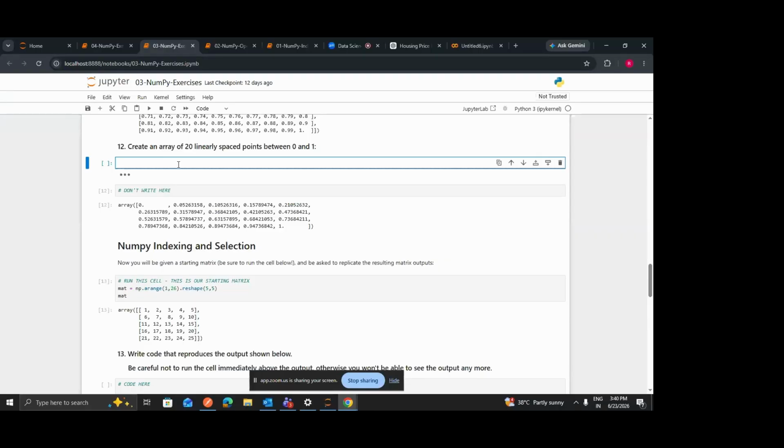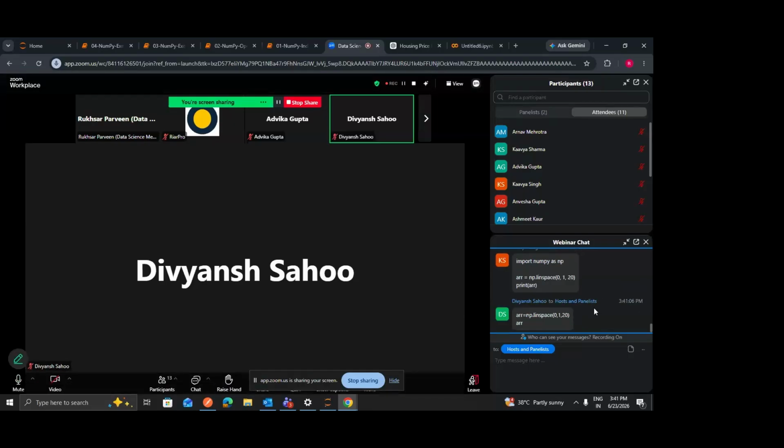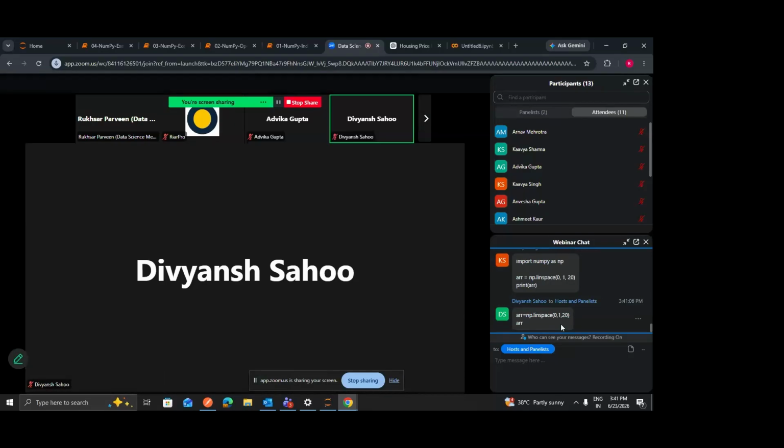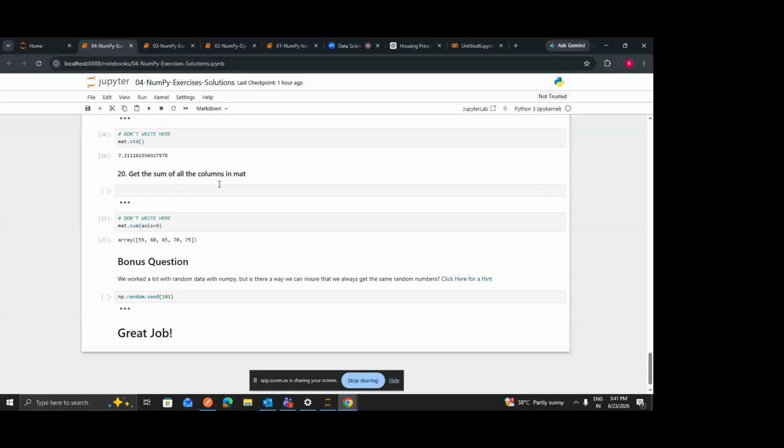For this one also you can use linspace. Yes, np.linspace and then the starting and ending value, and you want to distribute equally 20 times, right? Yes, so this is the correct solution.